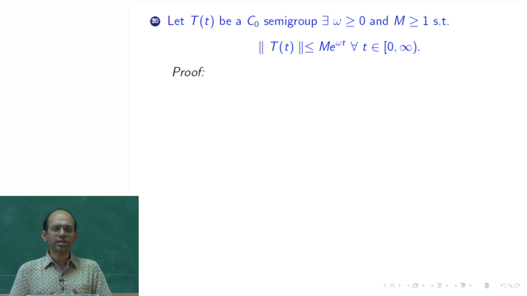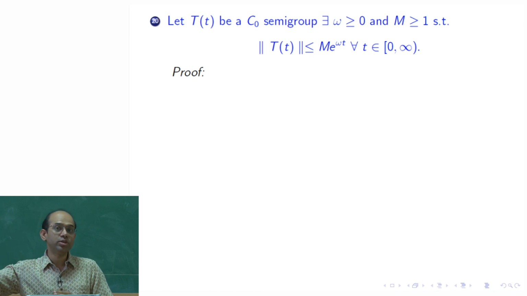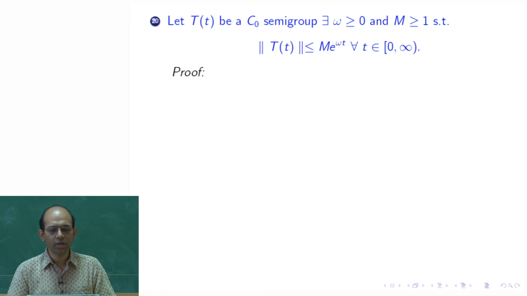It is very natural to expect that the growth, as time goes to infinity, is exponential. It is natural to anticipate, but it is not obvious. This theorem says that indeed one can do that: as t goes to infinity, its growth can be upper bounded by an exponential map.